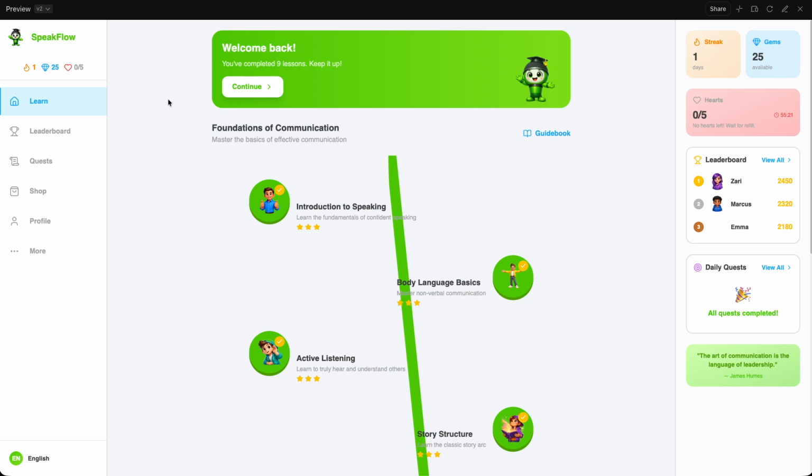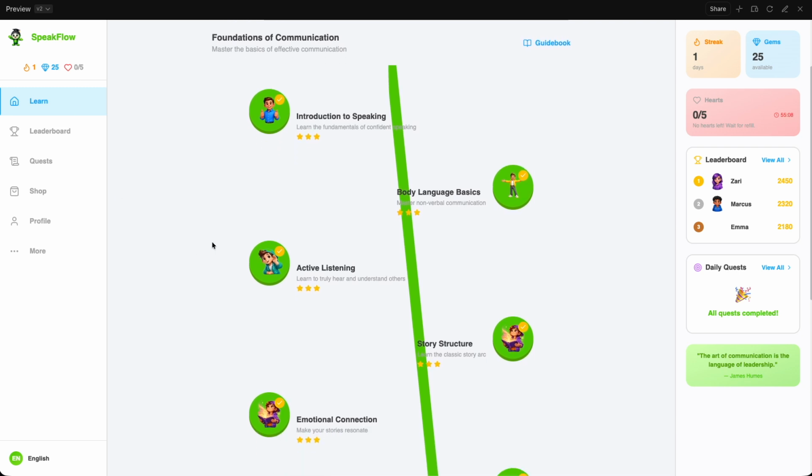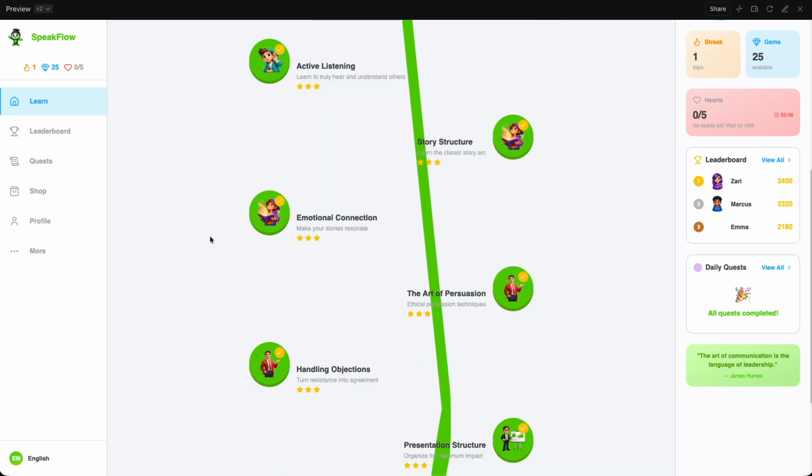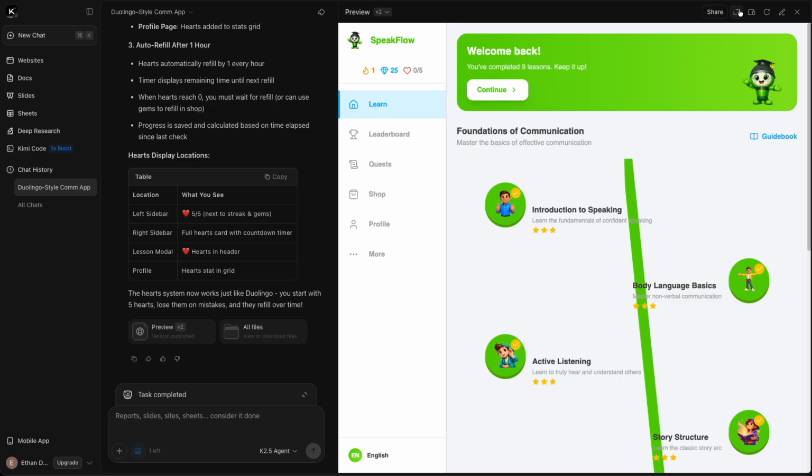Because this was fairly complex, and had I given it a more simple app to recreate, I'm sure it would have done an even better job. And then even graphically and the visual elements, it is recreated very well. So quite impressed, in fact, especially this agent model. I suspect I may try and use it again.